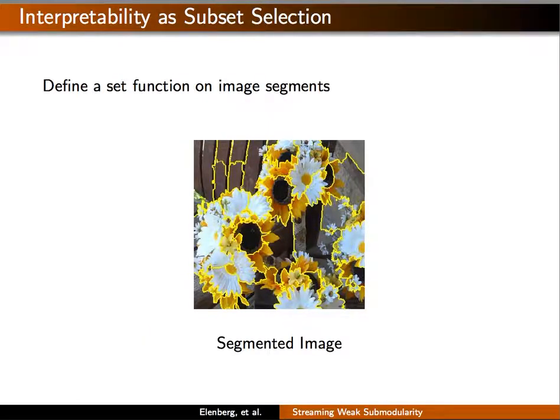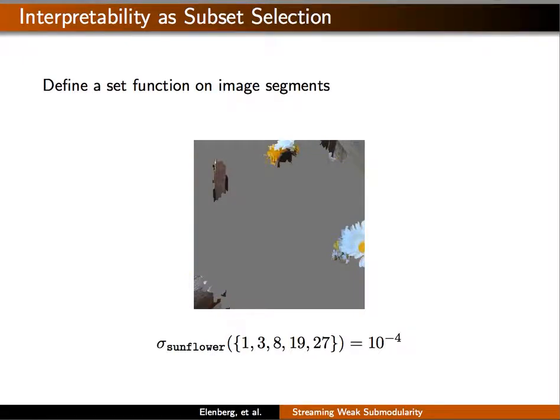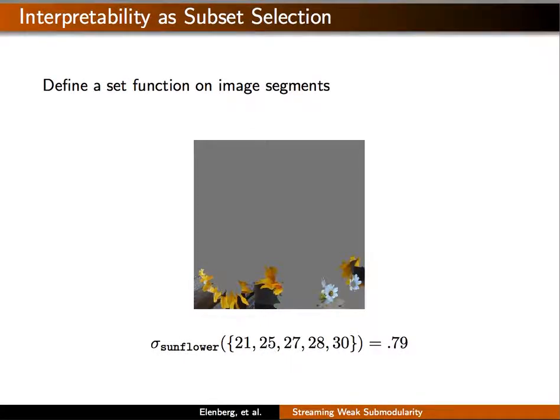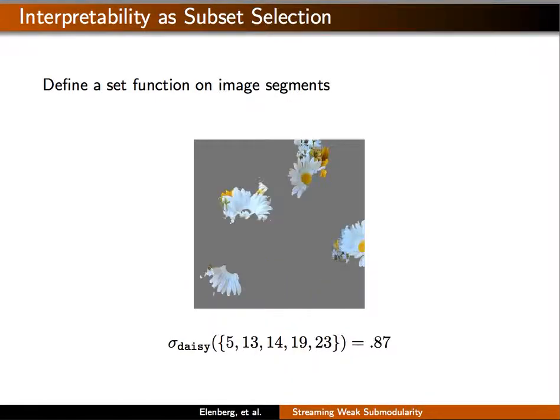First, let's see how to turn interpretability into a subset selection problem. The idea is to partition the image into interpretable chunks using a segmentation algorithm. Then we can turn on only certain segments of the image, replacing the rest with a neutral background, and check the sunflower activation for these new images. For this random subset of regions, it's quite low, but the activation for these 2 regions is about 1/2. And for these 5 regions, it's about 0.8. We see the same thing for the label daisy.